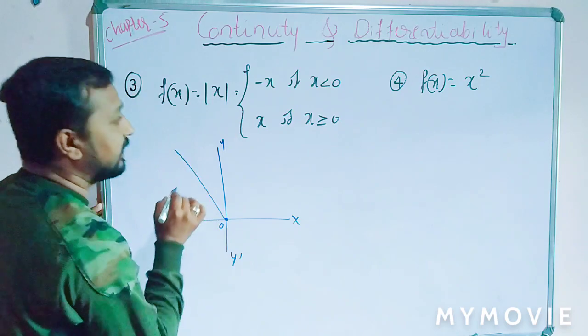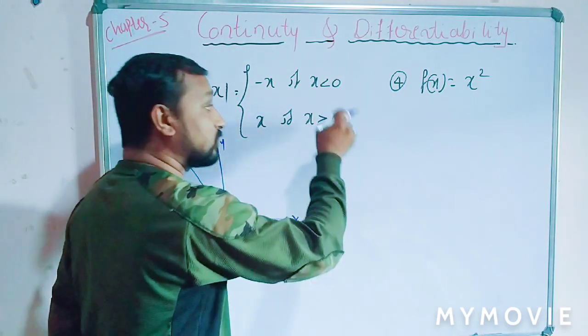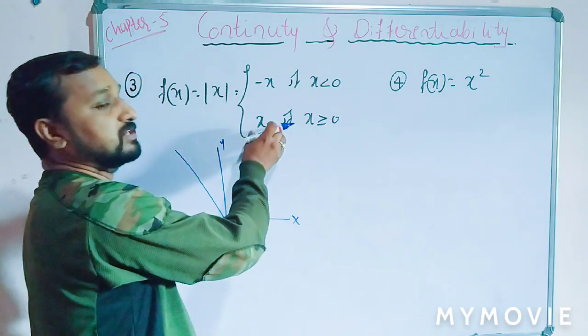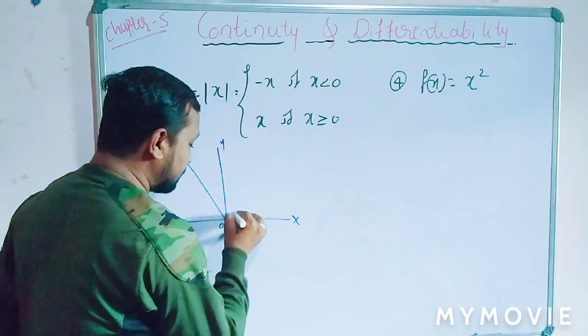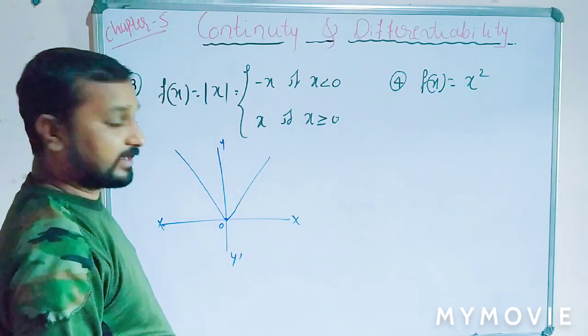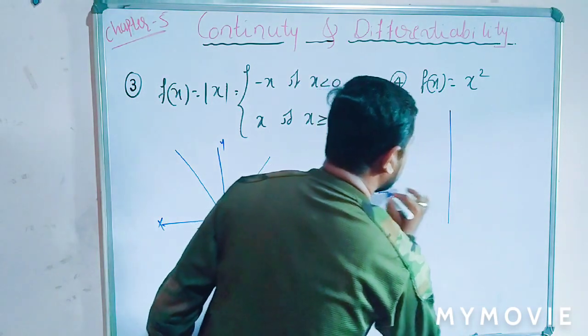And if x is greater than or equal to 0, then the value should be positive x. So this is the graph of this function.